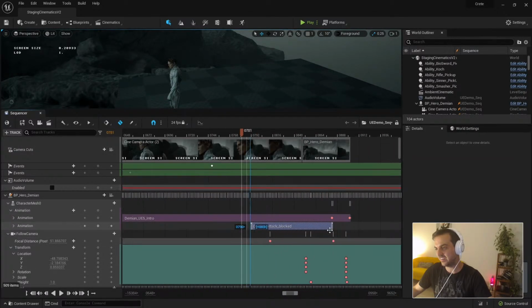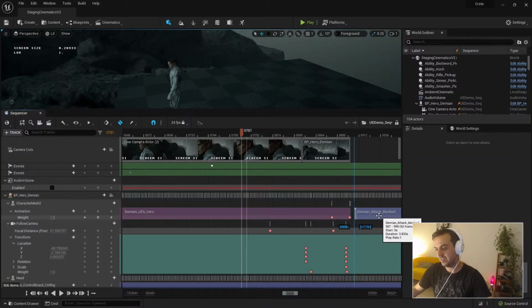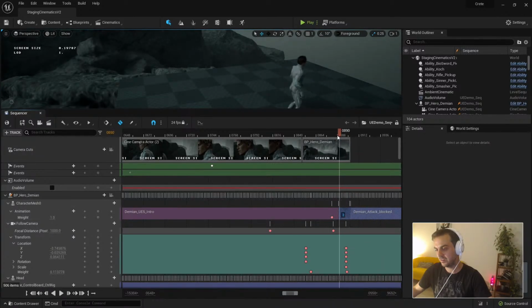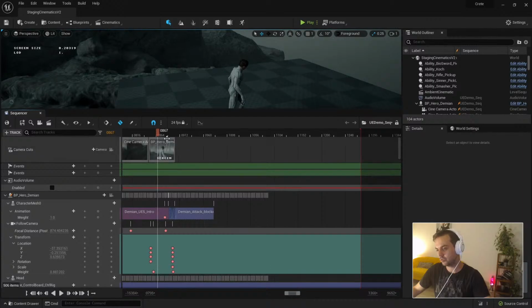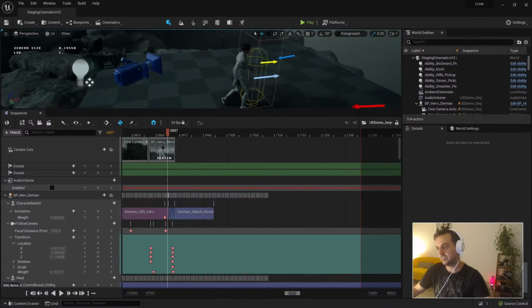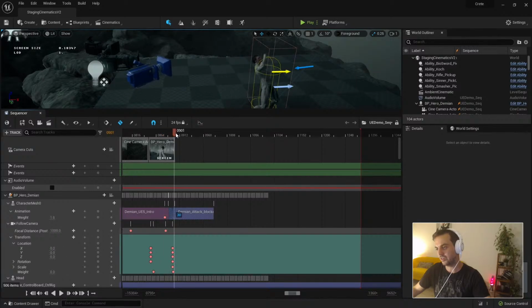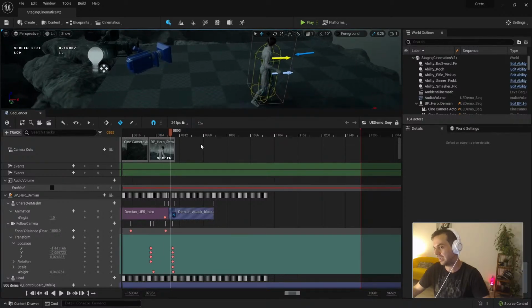Because I'm exactly in the root motion already there. Let me just push. I'm gonna break everything. Let me just go here and put this here. Yeah, you see the jump goes there. So that's the only thing you need to be careful about when you do this if you are using root motion: you need to prevent your root motion from using this take, and then jumping to root motion, because then it's gonna do this. This is what would happen in the game as well.